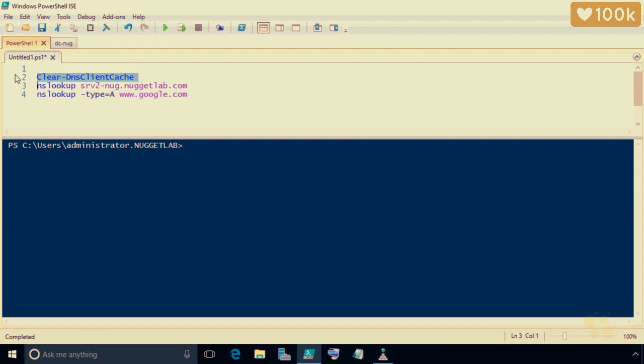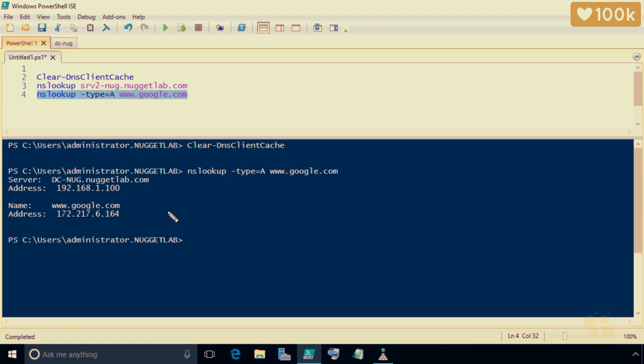Let's clear our DNS cache. With the Clear-DnsClientCache, we'll press F8 to execute that. And then we'll do our nslookup for www.google.com, looking for a type A record by highlighting row number 4 and pressing F8. And now that works. Even though globally the default recursion policy is turned off, for our scope called our people, which is any requests coming in on that specified IP address, the recursion requests are still allowed.